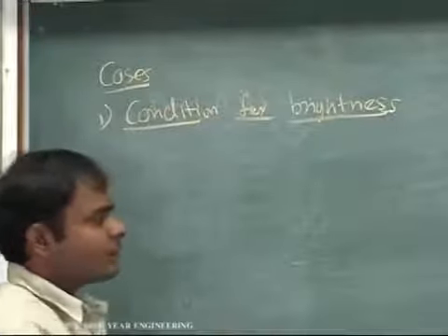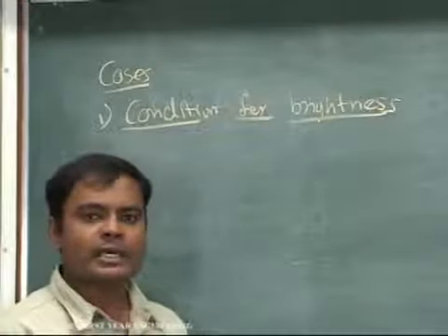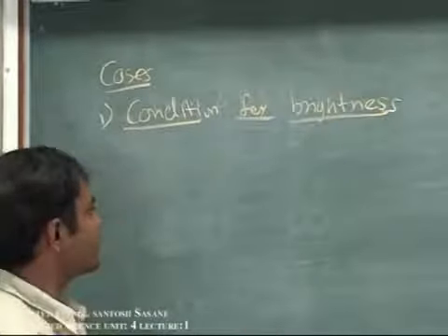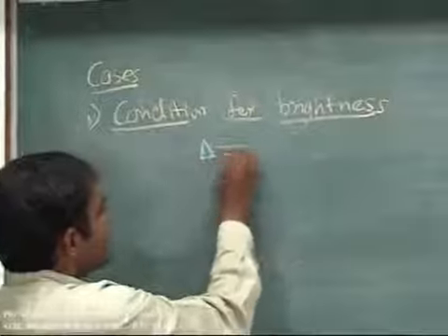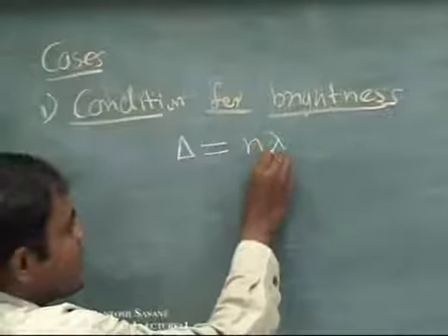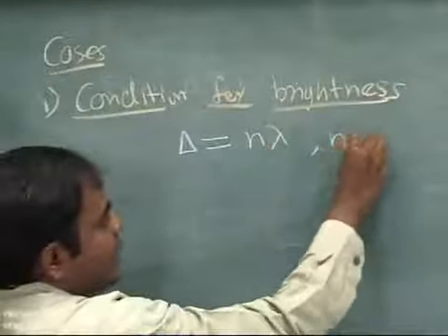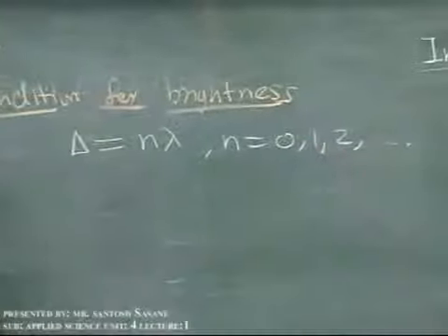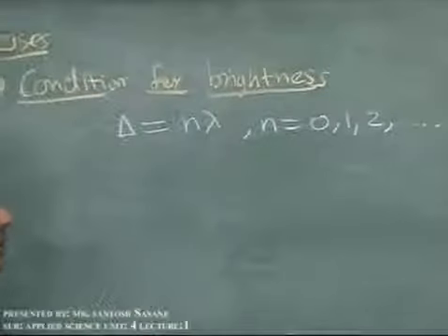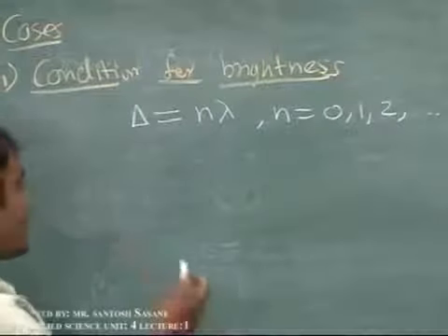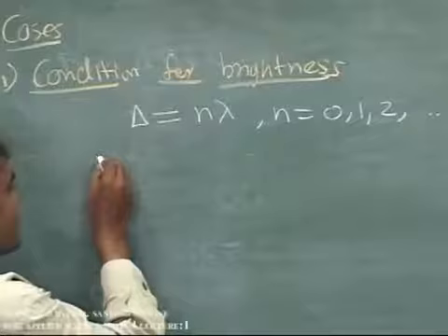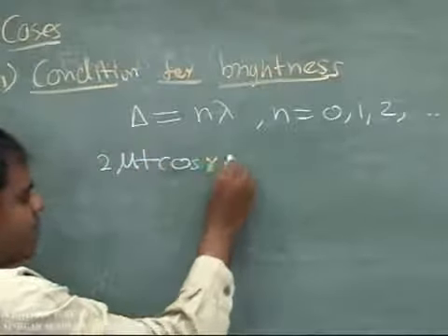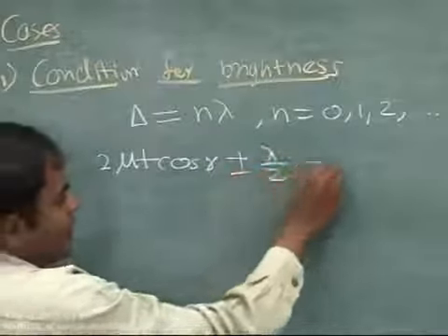Now all of you know that the condition for constructive interference is that the path difference must be equal to an integral multiple of the wavelength. That is, path difference delta must be equal to n lambda, where n is equal to 0, 1, 2, 3 and so on. Now equating this with the path difference equation we have got here, we will get the condition for brightness. So that is 2 mu t cos r plus or minus lambda by 2